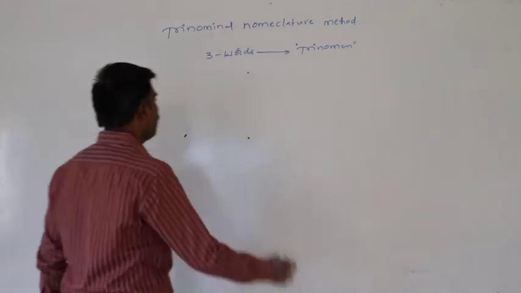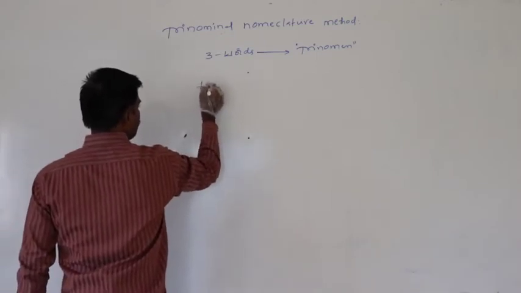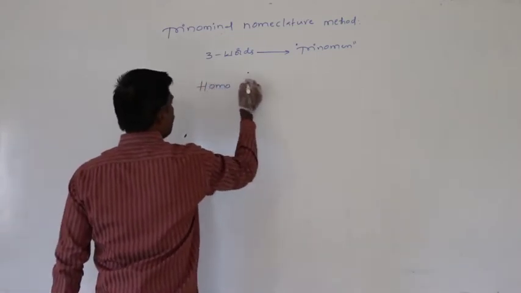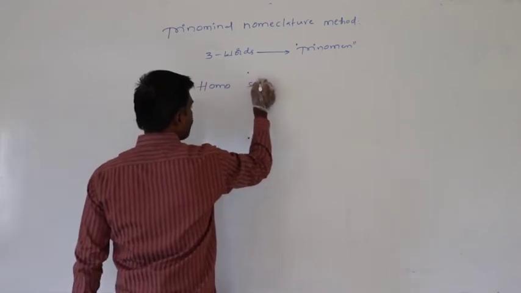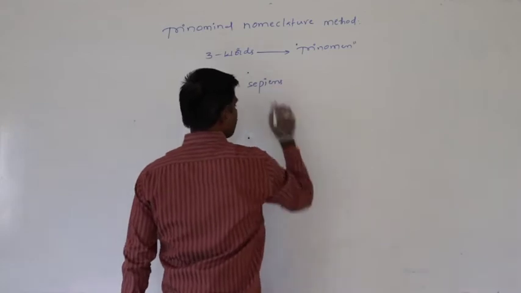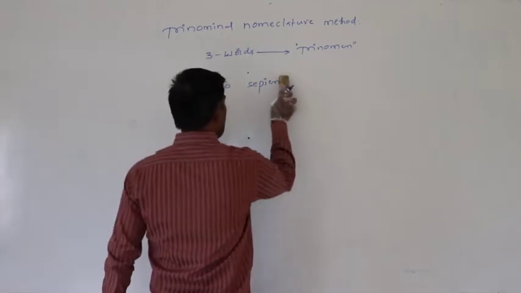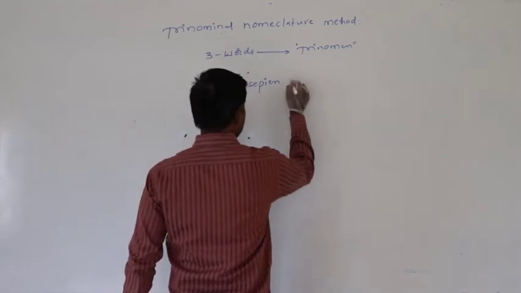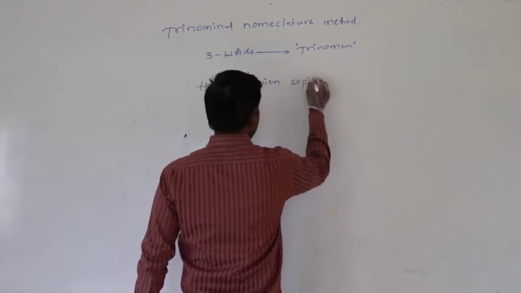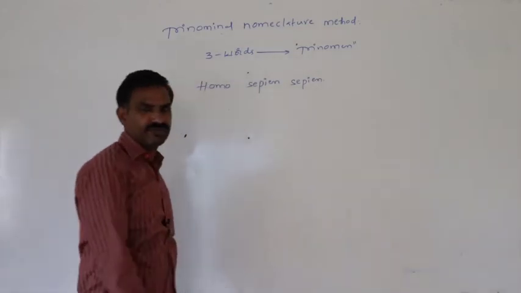For example, when we observe the human scientific name, Homo sapien, Homo sapien is the scientific name of the human.